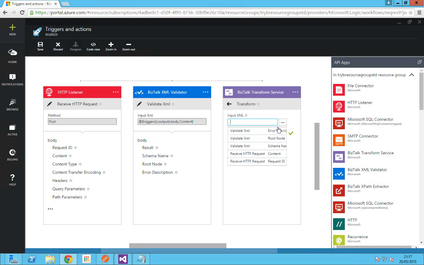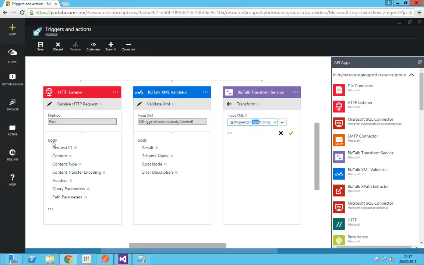So when you have a third action, you will get the properties and output properties of its preceding actions. So in this case, I have to provide the input XML for this transform service. The input XML is going to be nothing but the content I've received from the trigger. If you see this, the trigger's outputs is the output from this action.